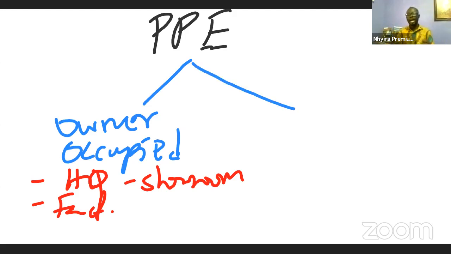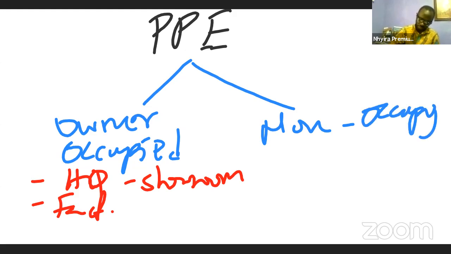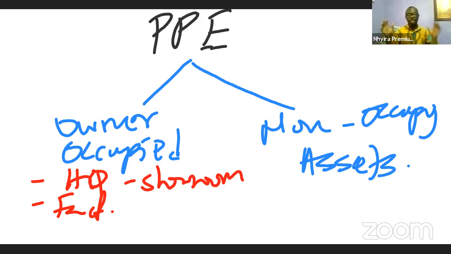Then we have other assets that the company owns or that the company controls. Let me use that word. And these are non-owner occupied assets. Now, to make it clear, I believe you know what an asset is.